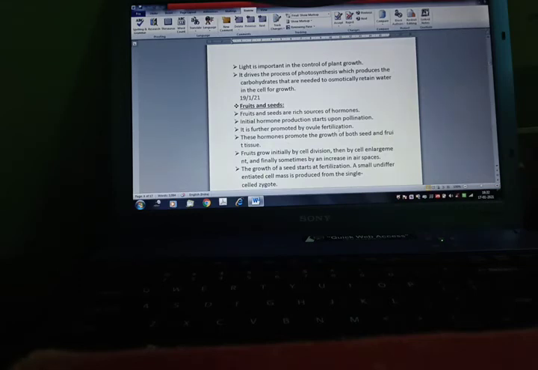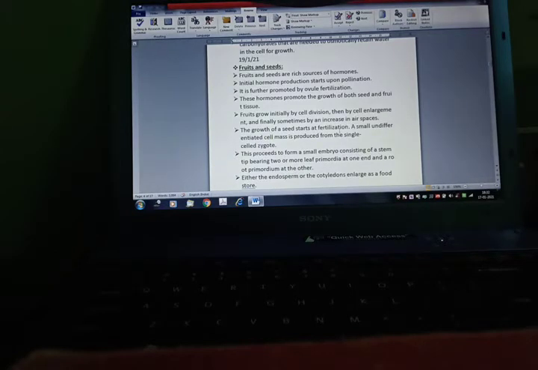Light is important in the control of plant growth. It drives the process of photosynthesis, which produces the carbohydrates that are needed to osmotically retain water in the cell for growth. Now, fruits and seeds. Fruits and seeds are rich sources of hormones.